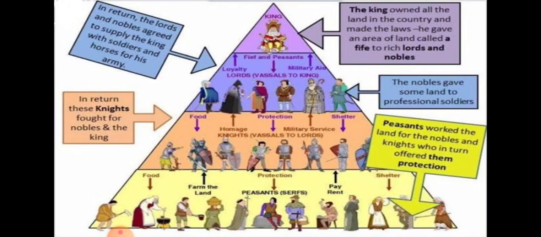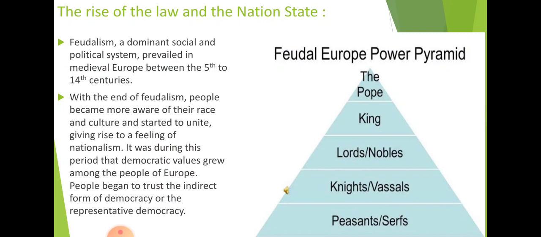So when there was an end of feudalism, people became more aware of their race and culture, started to unite, and this gave rise to the feeling of nationalism. It means that when people became more aware, they started knowing that this system, the system opted by the rulers, was not good enough. So they started opposing the feudal system.